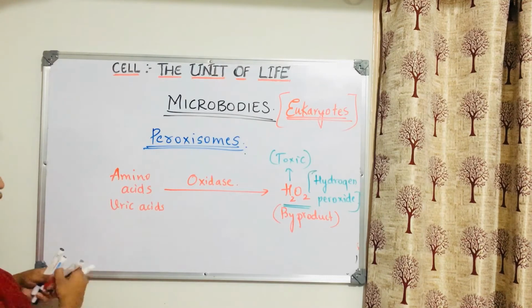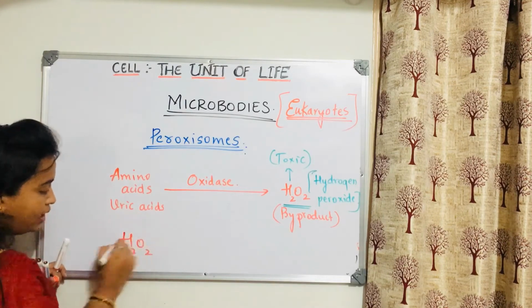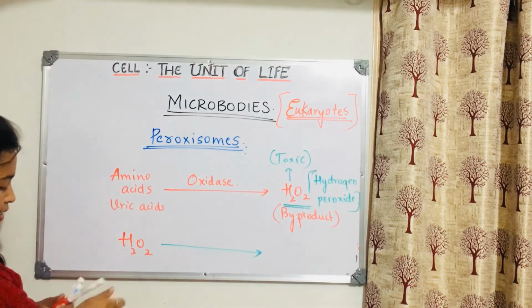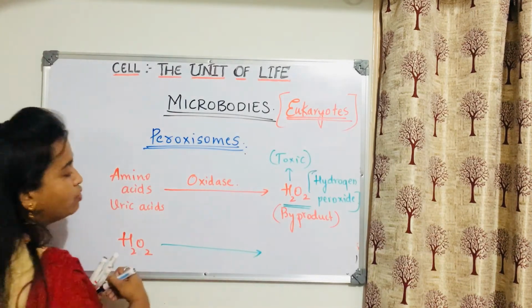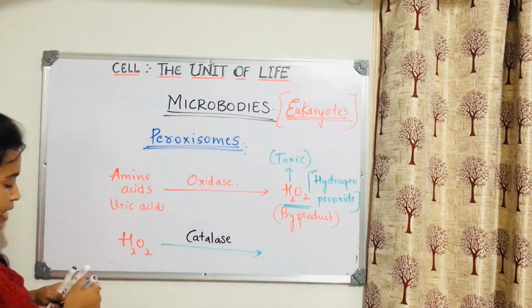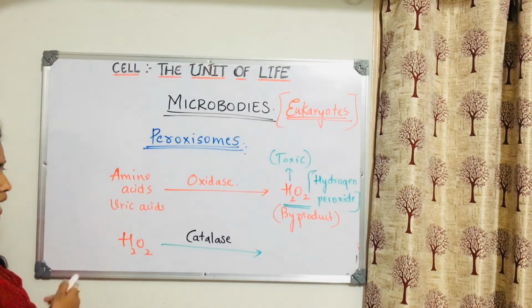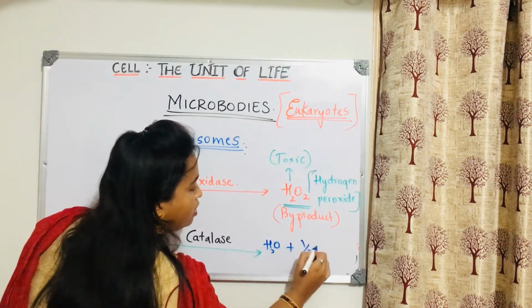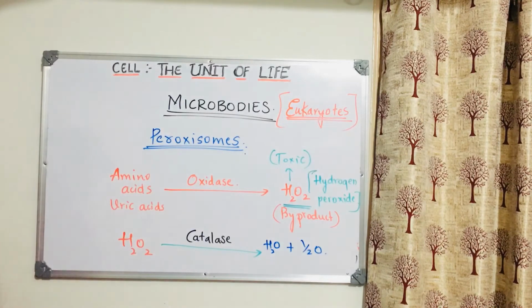Now what will it do? This H2O2, which is toxic to the body, it will handle with the help of an enzyme. Which enzyme will it use? It will use this catalase enzyme, and using catalase enzyme it will catalyze this H2O2 and form H2O plus half O2. Are you understanding what I am trying to say?